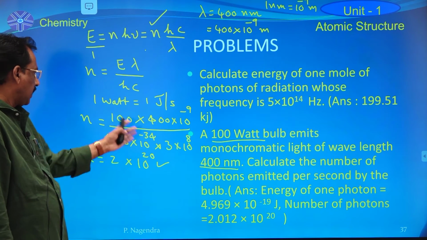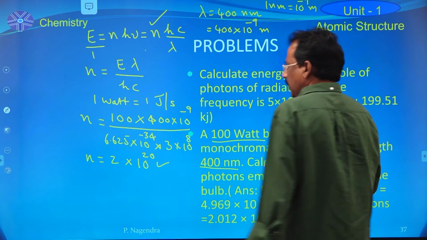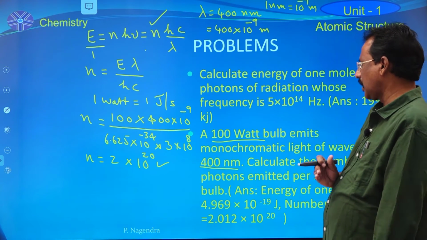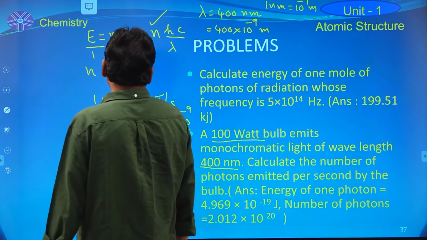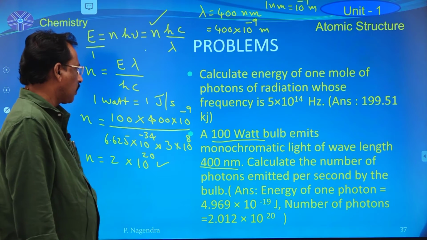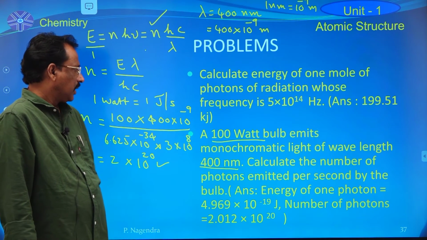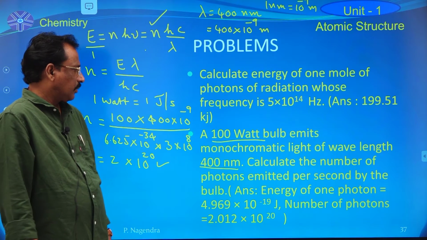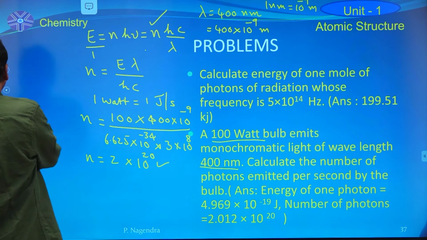After this calculation, the number of photons is approximately equal to 2 into 10 power 20 photons are present in a 100 watt bulb if it emits monochromatic light of wavelength 400 nanometers.